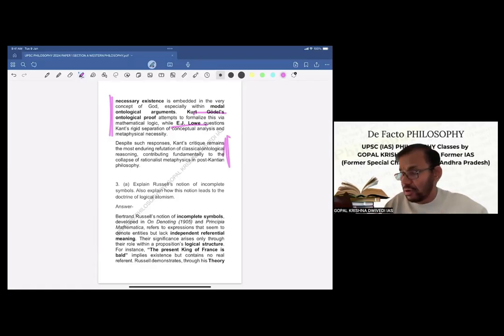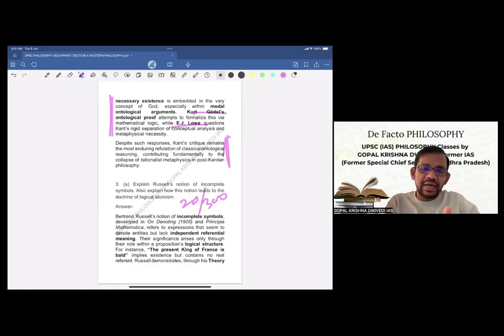Now we'll go to the third question. Third, again, part A, 300 words and 20 marks. So this is a 20 marks question and 300 words. Explain Russell's notion of incomplete symbols. Also explain how this notion leads to the doctrine of logical atomism.